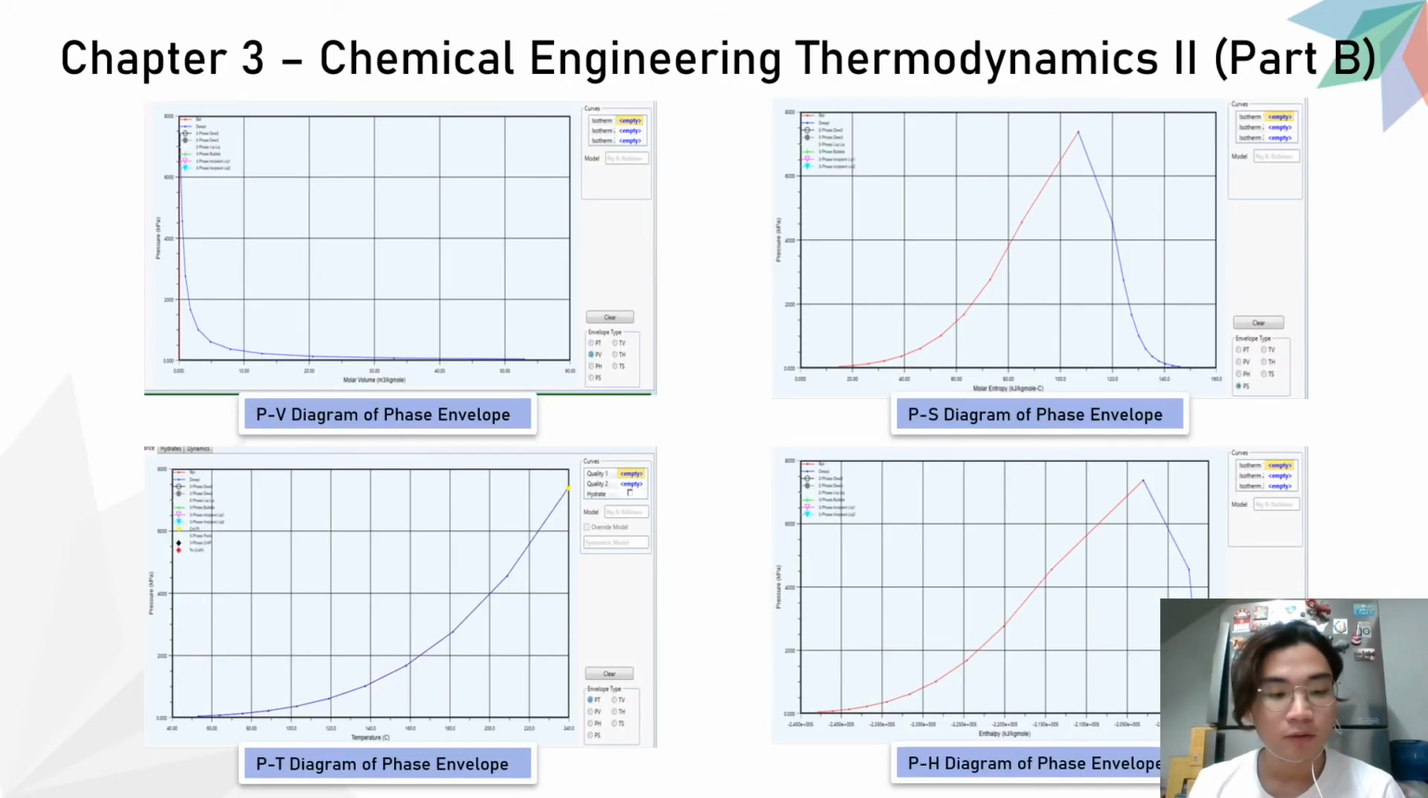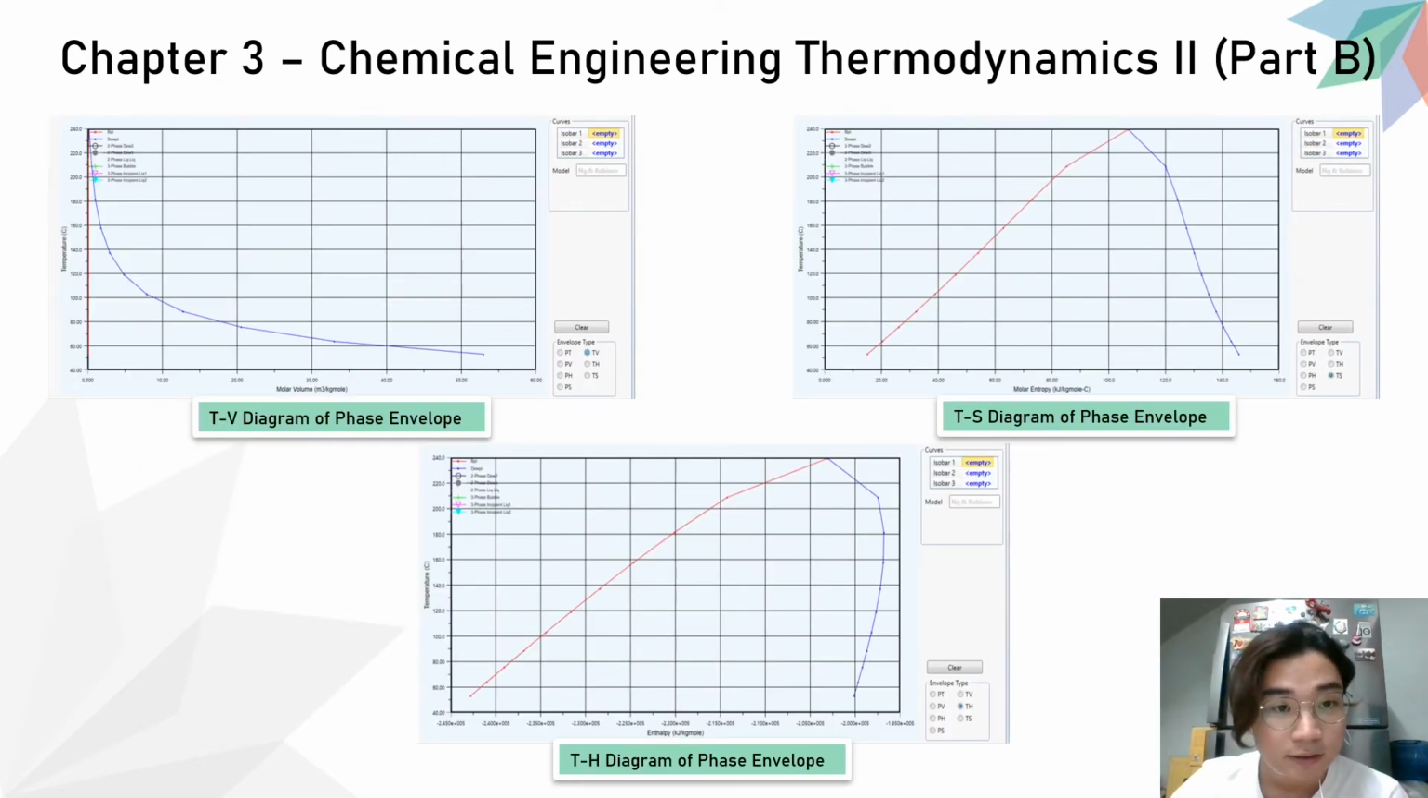Then we are required to construct the phase envelope of the mixture in D103 using the following conditions: temperature equal to 52 degrees Celsius, mass fraction of methanol equal to 0.9264, and mass fraction of water 0.0736. So this is the PV diagram, PS diagram, PT diagram, and PH diagram of the phase envelope. This is the TV diagram, TS diagram, and TH diagram of the phase envelope.